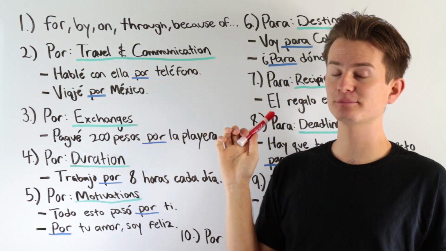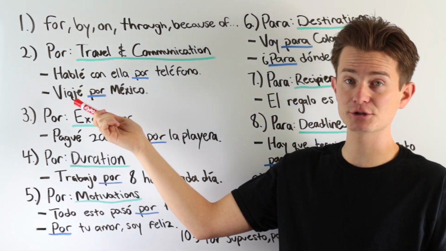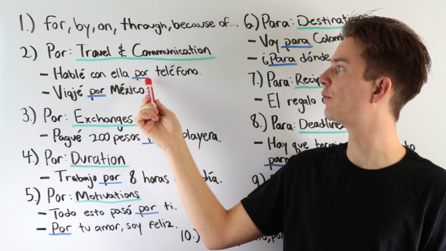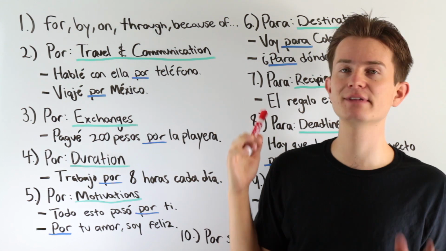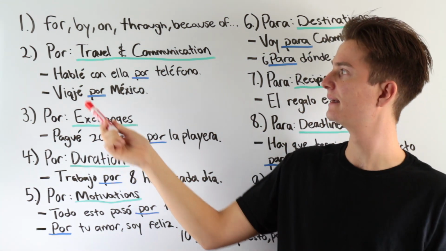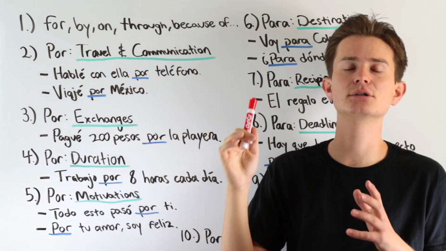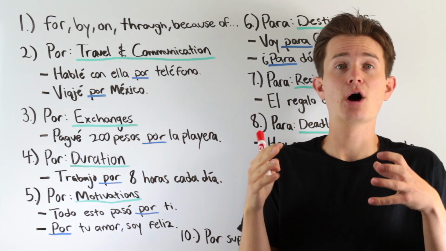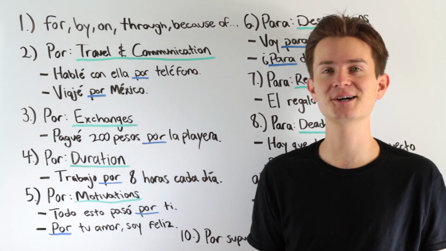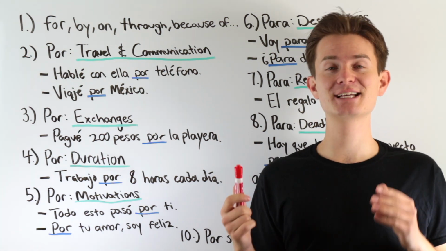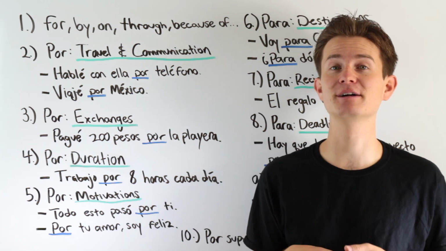Now, this can be kind of confusing for us at first, right? Because we see this and we might translate this into I spoke with her for phone, right? That sounds weird. That sounds wrong. Well, the thing is, in Spanish, if I had said, hablé con ella en el teléfono, that would be incorrect. That would mean I spoke with her on the phone, literally on the phone, like standing on the phone. So the thing is that Spanish can be a very literal language. When we use certain words, it can be taken very, very literally.